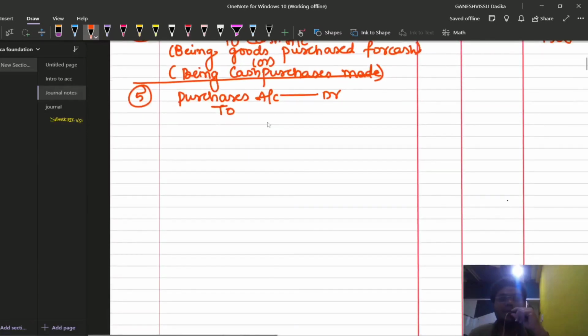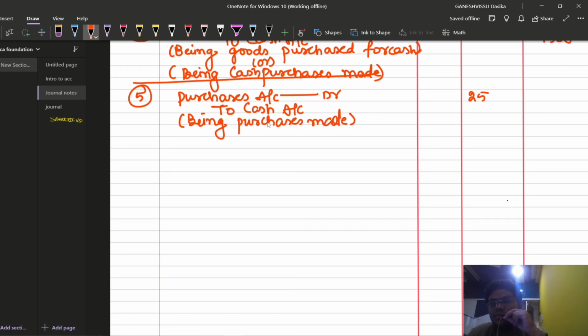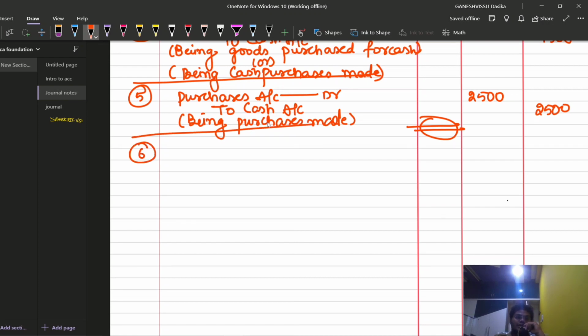Simply, what is the entry? Purchases account debit to cash account, being purchases made. I think 2500 is the amount. Usually this ledger folio column is not filled. That will not be filled. We are going to solve the problems in this way.